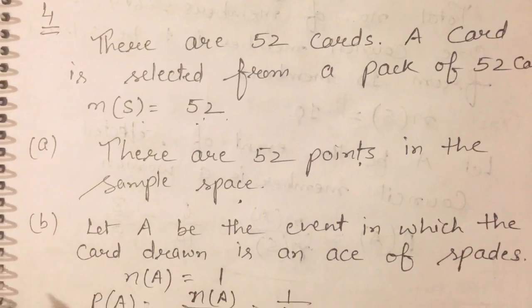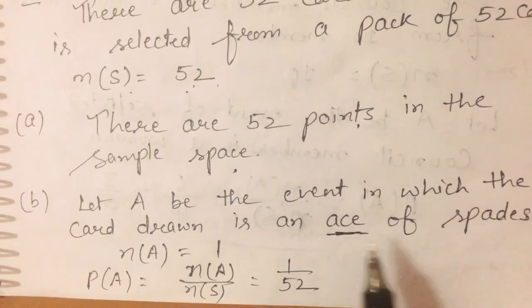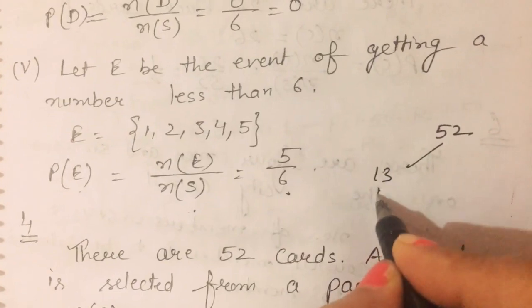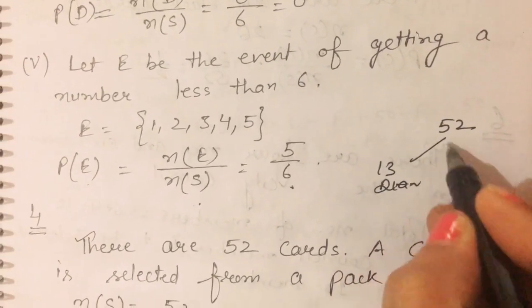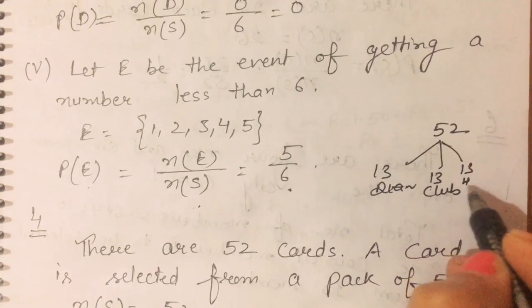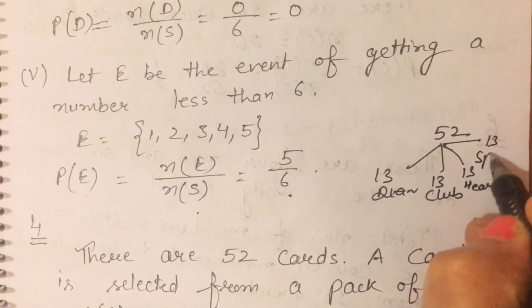Now the second part, we have to select one card and that card is the ace of spade. We know that the total cards are 52: 13 diamond, 13 club, 13 hearts and 13 spade.